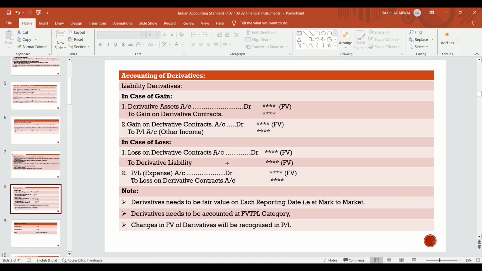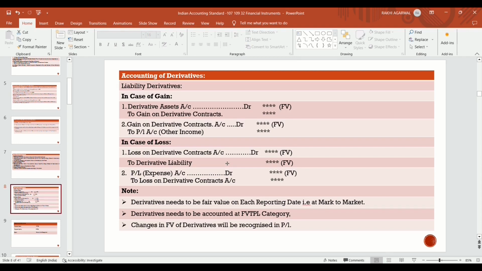In case of a loss, loss on derivative contract account is debited to P&L as an expense, and derivative liability is credited at fair value. In this way the accounting is to be done.